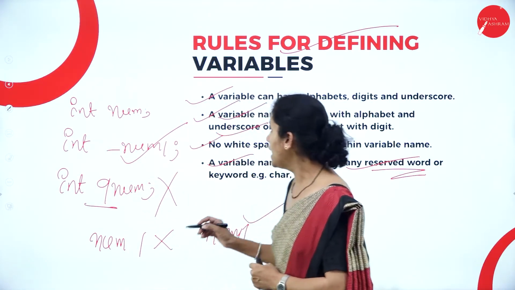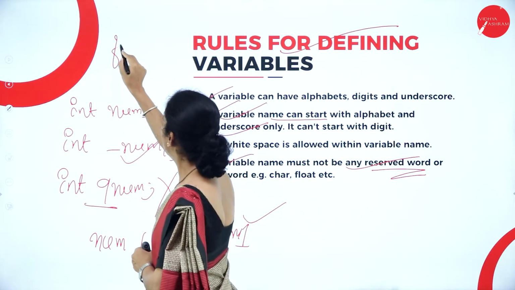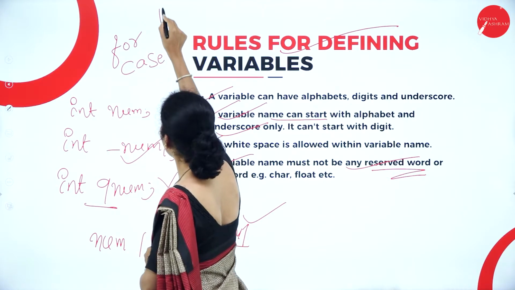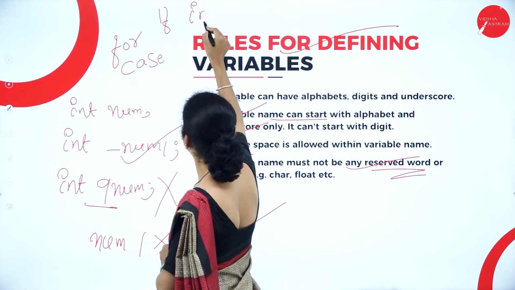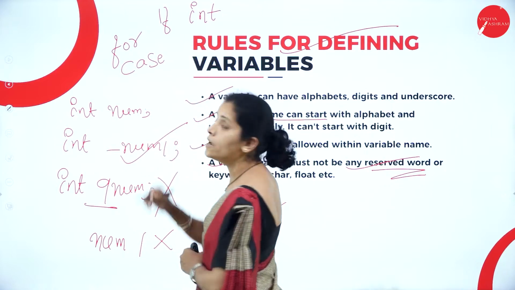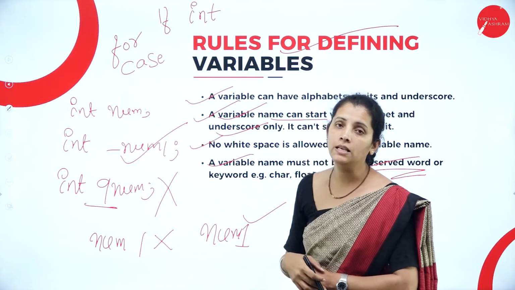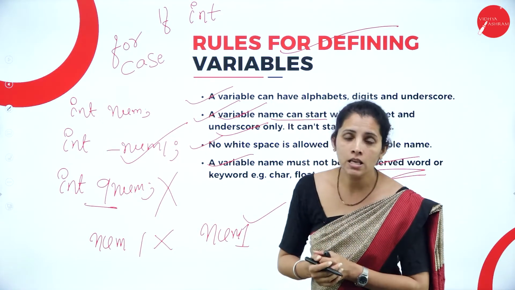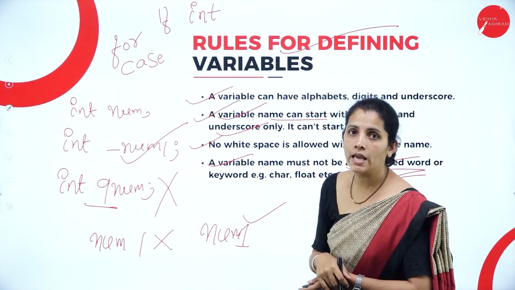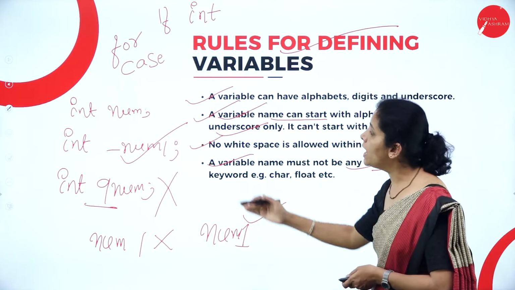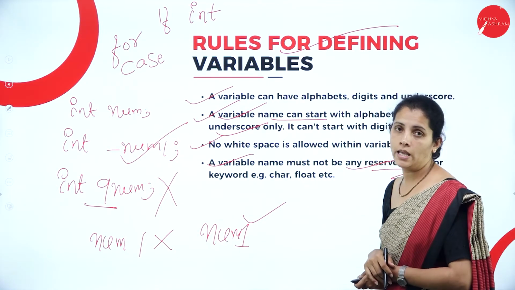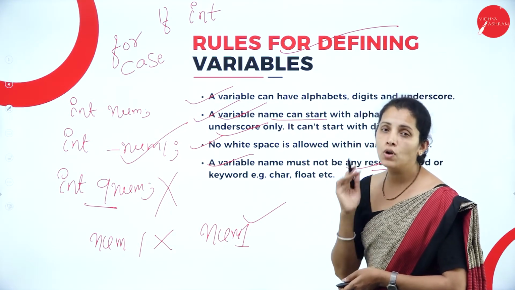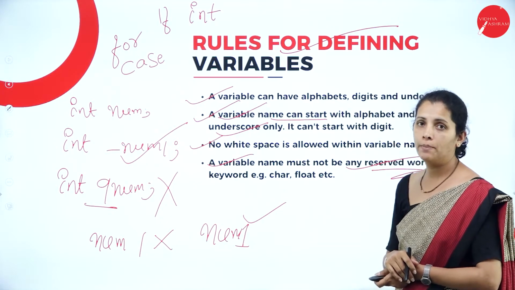For example, I cannot use for, case, if, int. So these are not valid variable names. That means I cannot use reserved words as my variable. So this is all about defining variables. These are the rules I want to follow while defining variables.